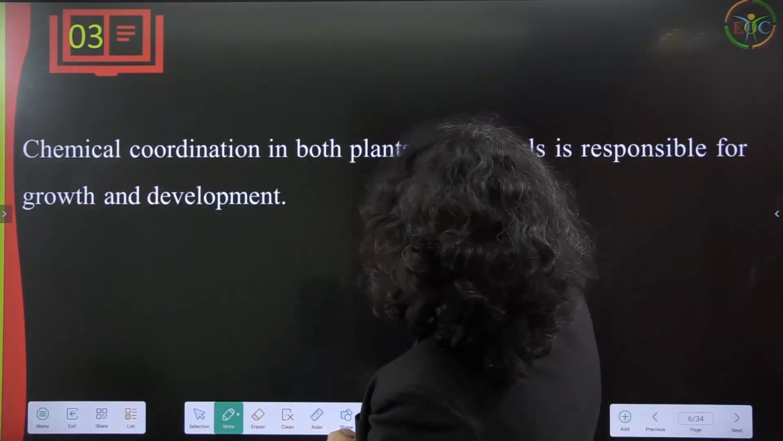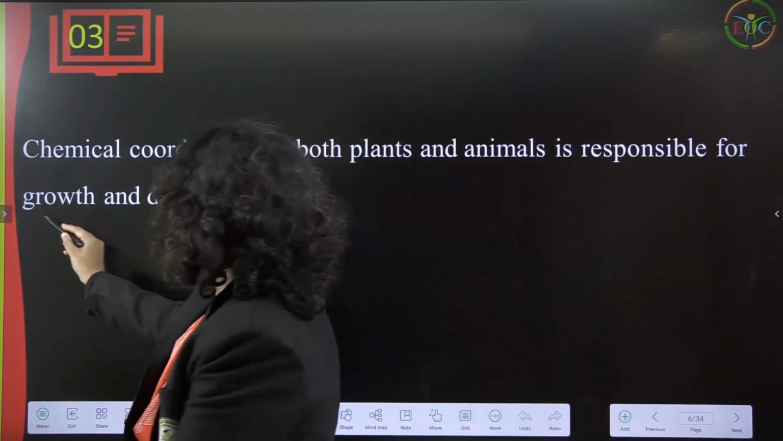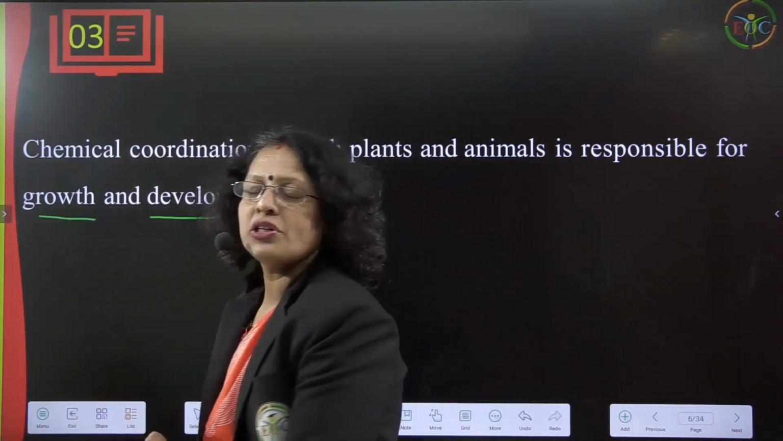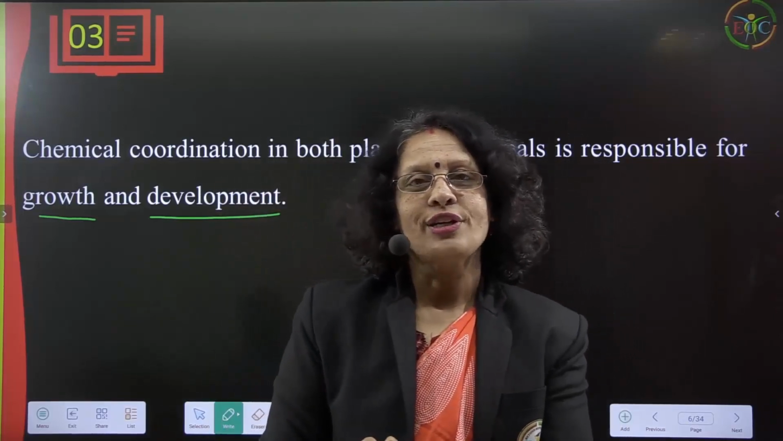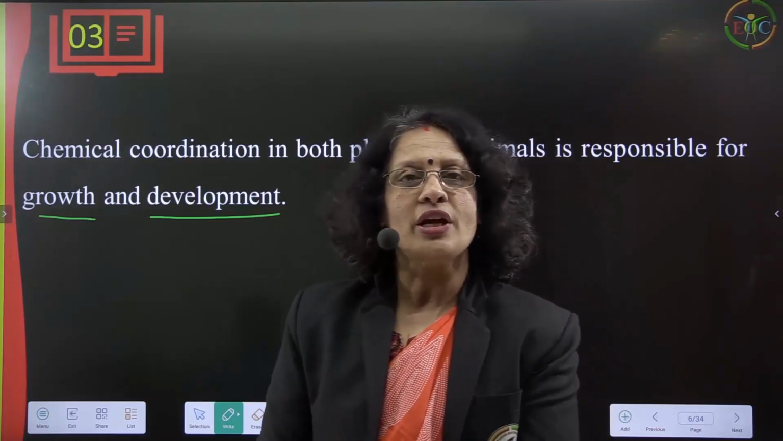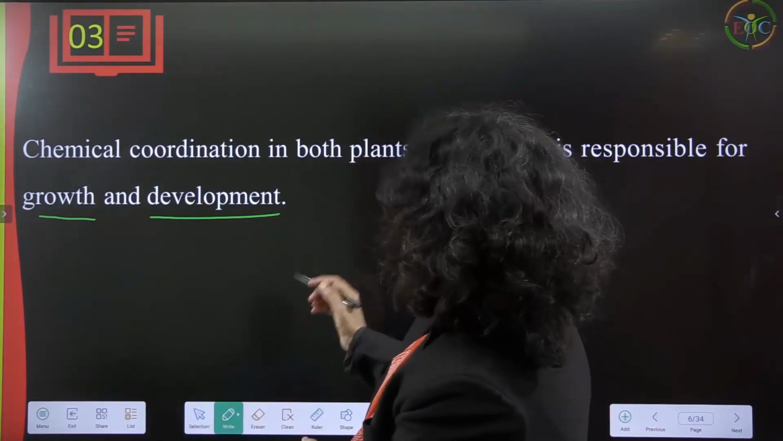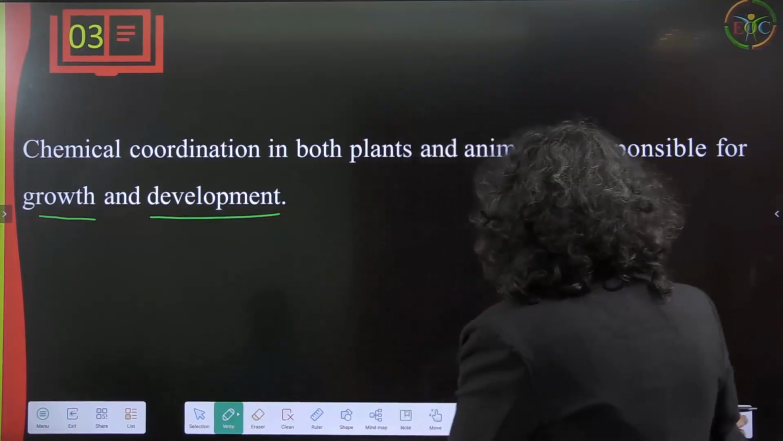Now, chemical coordination in both plants and animals is responsible for growth and development. Chemical coordination means the secretion of hormones, then the working of that hormone or any specific activity, and the nervous system. So that works on chemical coordination, and it is responsible for growth and development.